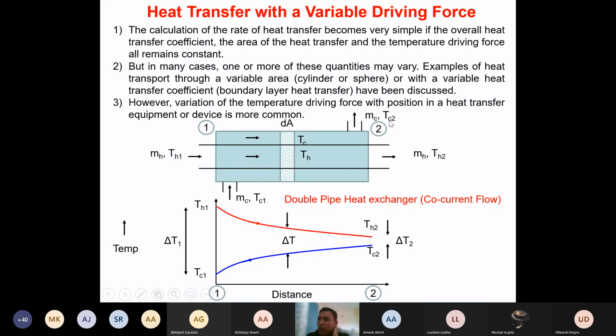But the important thing to note here is that the outlet temperature of the cold fluid will always be lower than the outlet temperature of the hot fluid. So TC2 will always be lower than TH2. Why? Or at max it can approach this value, because you will have some heat transfer resistance present here. So TC2 will not become TH2, isn't it? So the outlet temperature of the cold fluid will not exceed the outlet temperature of the hot fluid in the case of co-current flow. Do you all agree or not? What I'm saying is TC2 will not become more than TH2. That's what I'm saying.